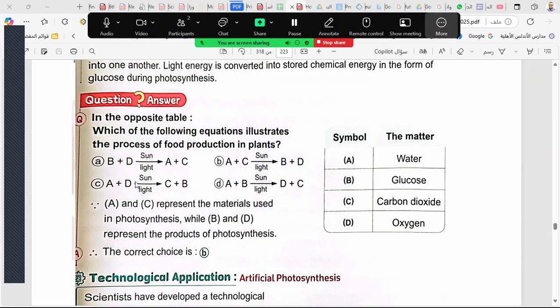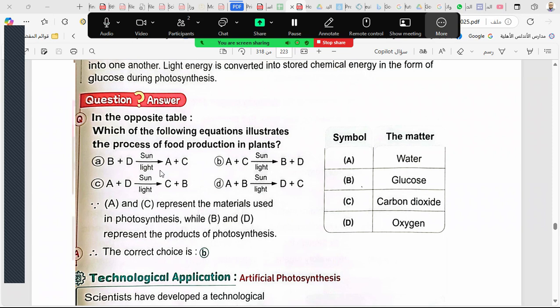Look at this question. We have A, water, B, glucose, C, carbon dioxide, D, oxygen. Which of the following equations illustrates the process of photosynthesis, which is food production in the plant? Which one is correct?